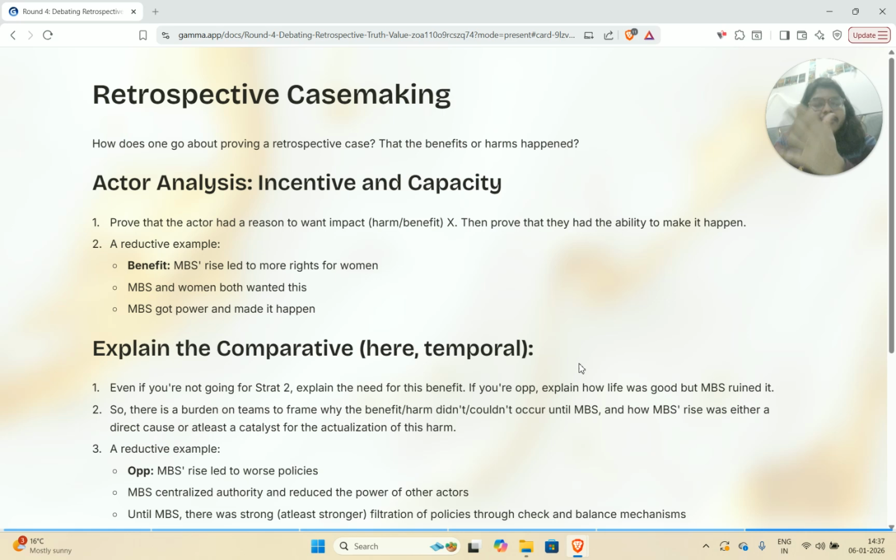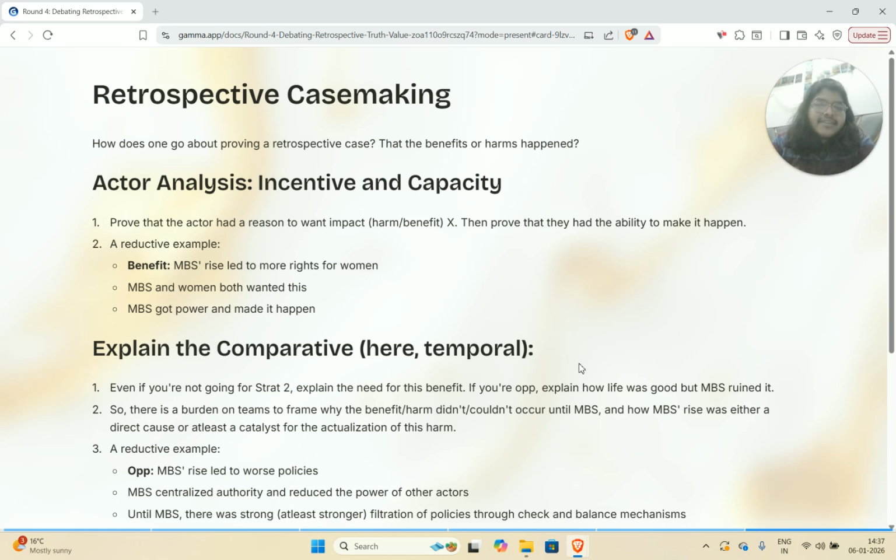He wanted, I don't know, maybe more people from his country to be involved in the workforce. We could say that he wanted more international legitimacy and whatever. You can give a lot of mechanisms. And you can explain why women wanted rights, which is obvious, but you should still explain it in situations when you're debating about conservative countries, because there's a lot of conditioning and internalized misogyny. So taking these incentives for granted is not very strategic.